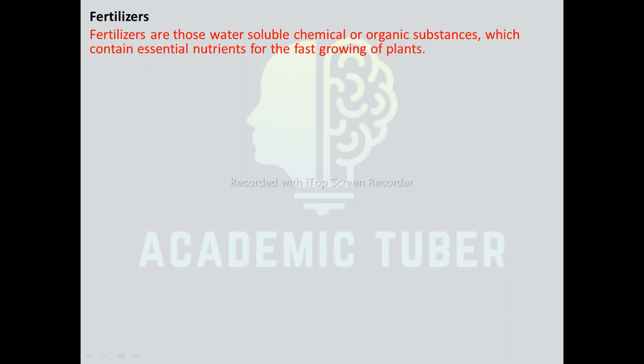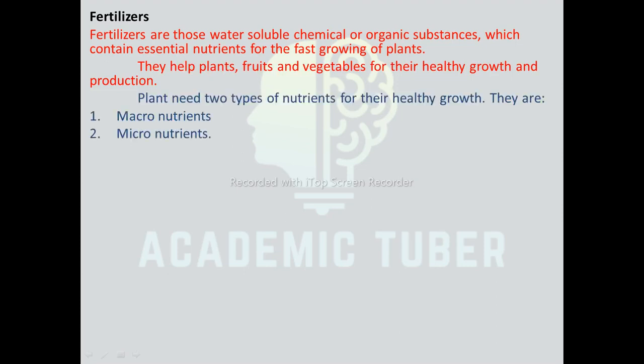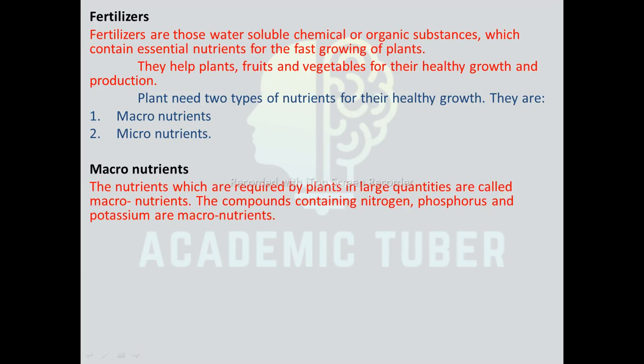Fertilizers are those water-soluble chemical or organic substances which contain essential nutrients for the fast growing of plants. They help plants, fruits, and vegetables for their healthy growth and production. Plants need two types of nutrients for their healthy growth. They are macronutrients and micronutrients.